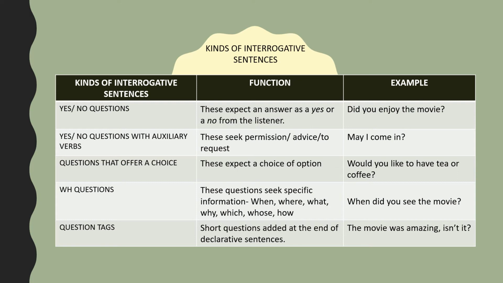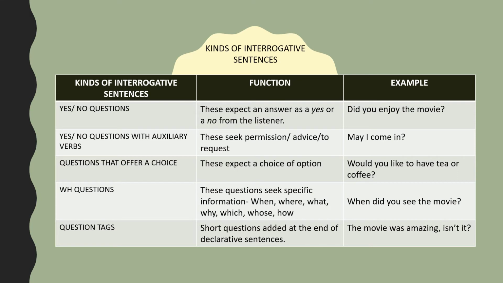Okay, first is the kind of interrogative sentence. Then the function, that means what do they do? See, we are learning kinds of sentences based on their function. So if we need to understand what types of interrogative sentences they are, we need to understand what function they perform. And I have also given you a sample sentence to understand clearly.